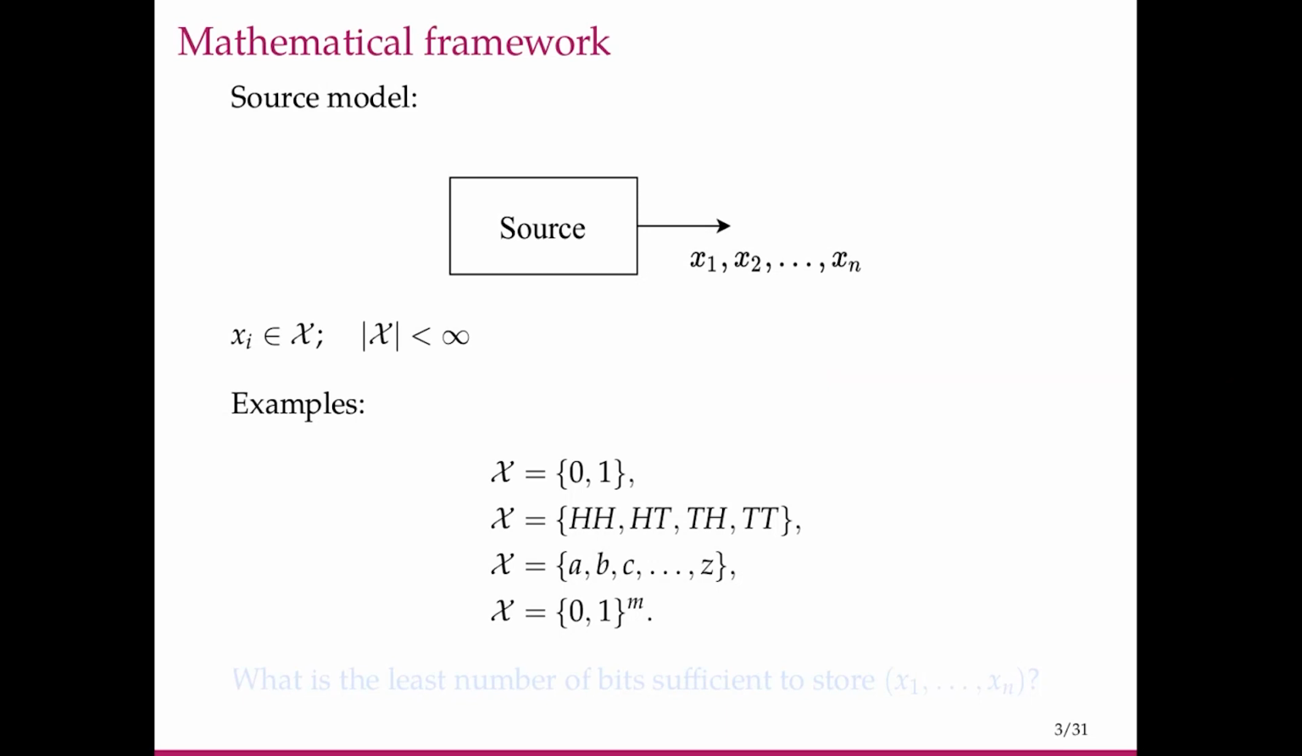Now we are interested in the following question. What is the least number of bits sufficient to store these outcomes x1 through xn?